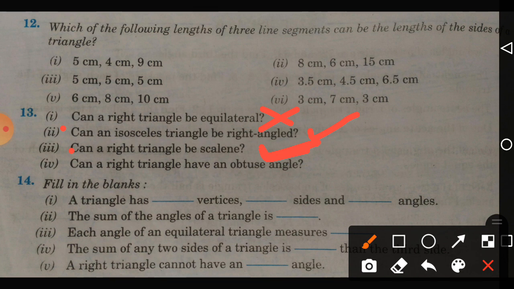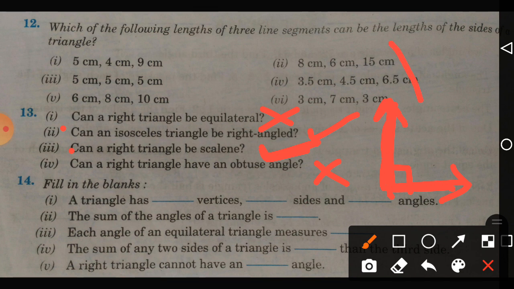Fourth one, can a right angle triangle be obtuse? Absolutely not, because a right angle triangle means the lines will be exactly straight. The vertical line and the horizontal line are exactly straight. When the lines are exactly straight, there is no question of obtuse.